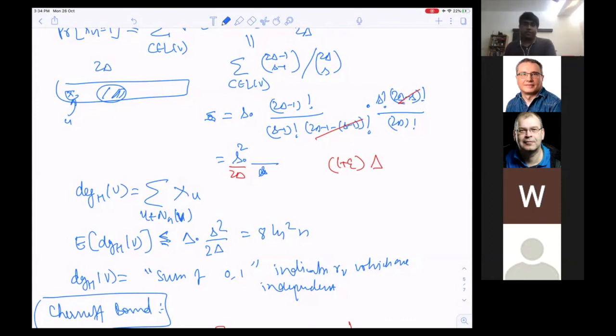Because the proof says that if I can construct this graph H, then I can do list coloring here, and that will imply a coloring for G, right? But how to construct this edge? In streaming, since you see all the edges, constructing this edge is obvious. But in the query model, you don't even see all the edges; you tell me as an oracle, hey, is I, j adjacent?